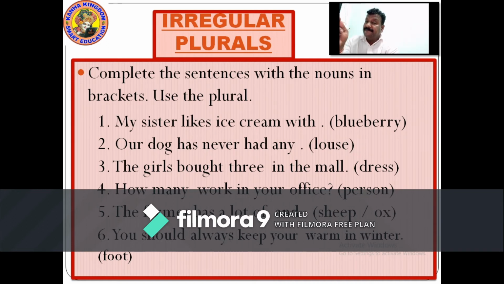So now we have looked into irregular plurals. Now let's go ahead with the second one. Yeah, write it down.